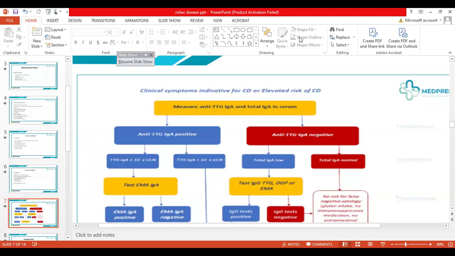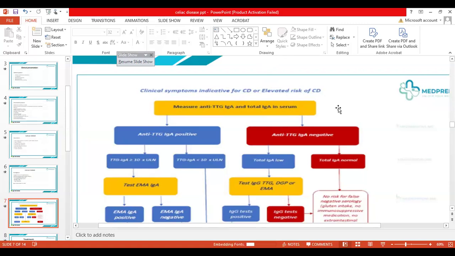So if you have a child with clinical symptoms indicative of celiac disease, or an elevated risk of celiac disease, you will do two things in that patient. You will check anti-tissue transglutaminase IgA levels and the total IgA in the serum as well. Why are we doing it? Because, as we saw in the previous slide, IgA deficiency is associated with celiac disease.